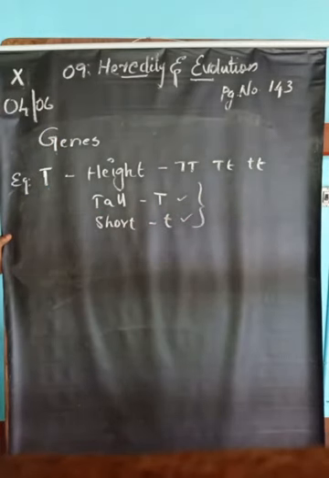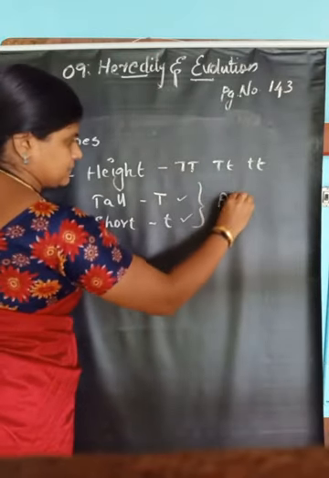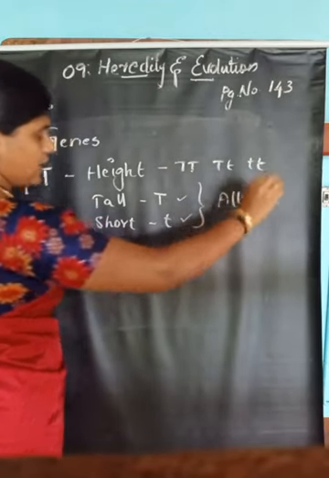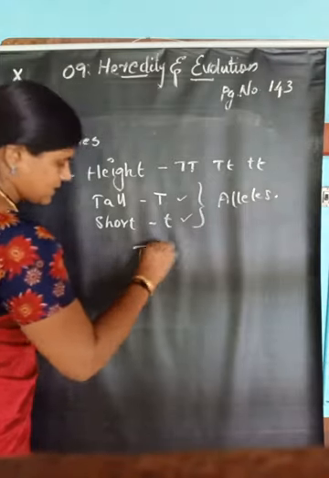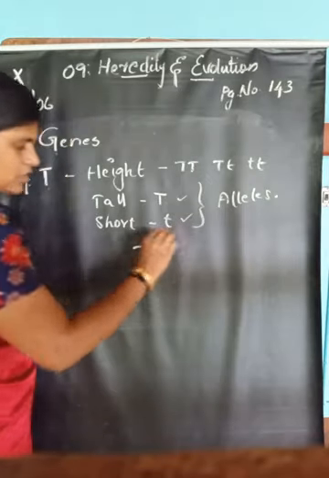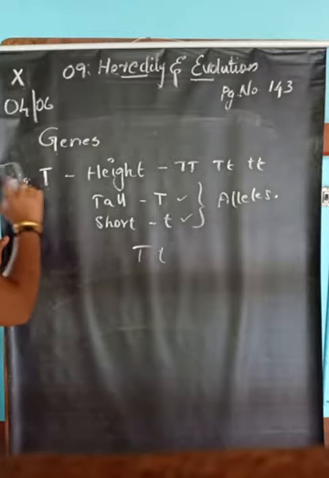These are called alleles. So, genes occur in pairs. Alternative form means one is capital T and one is small t. These alternative forms of a gene are called alleles.